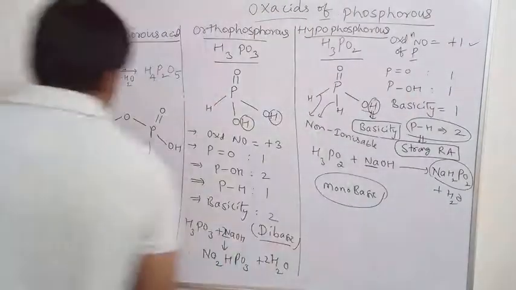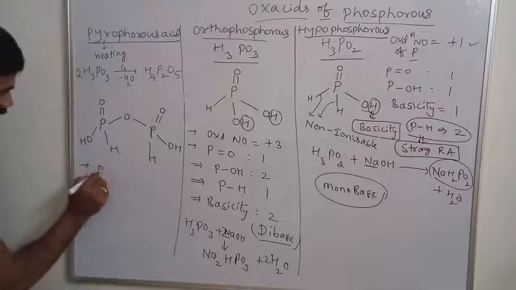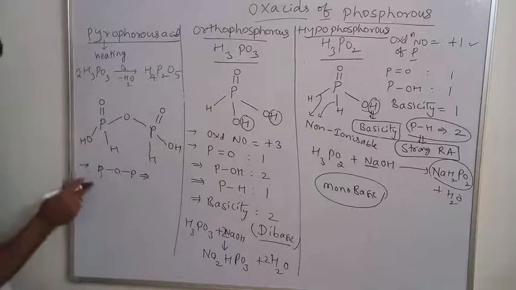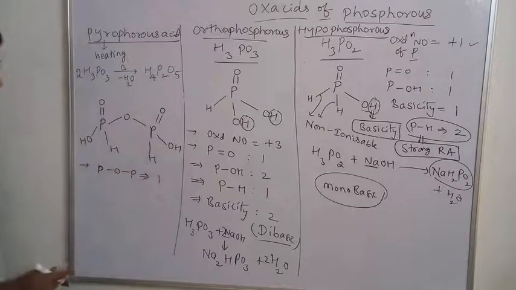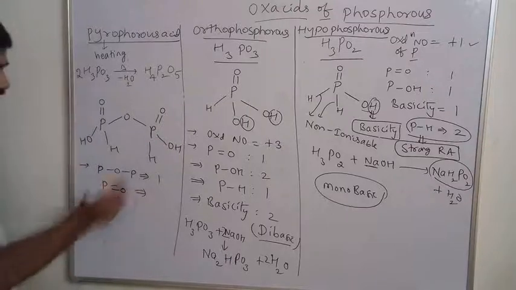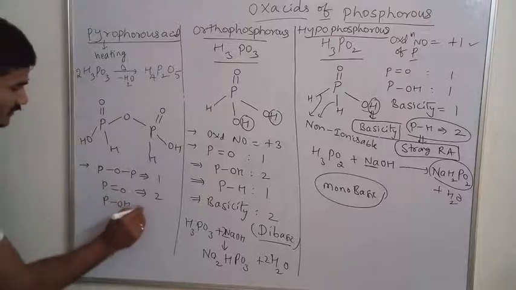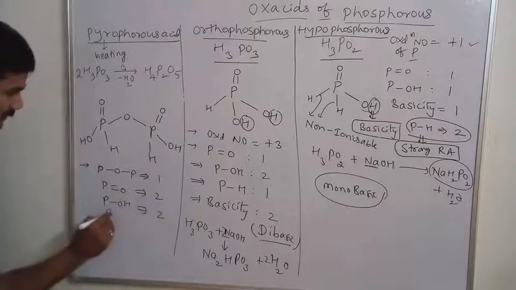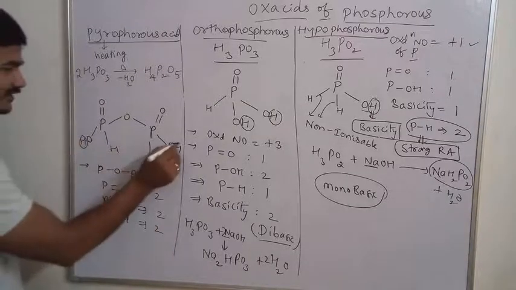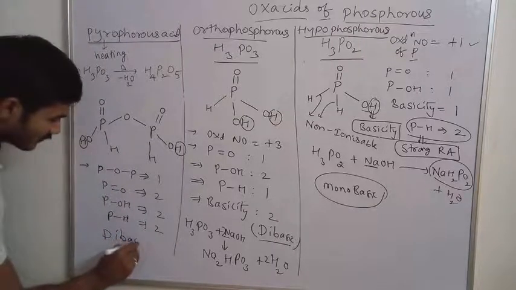So from this structure, the points we can write: number of POP bonds, how many POP bonds are in this? 1. And number of P double bond O groups, how many are there in this? 2. Number of POH bonds are 2. What is the basicity? These H plus ions are responsible for the basicity. It is a dibasic compound.